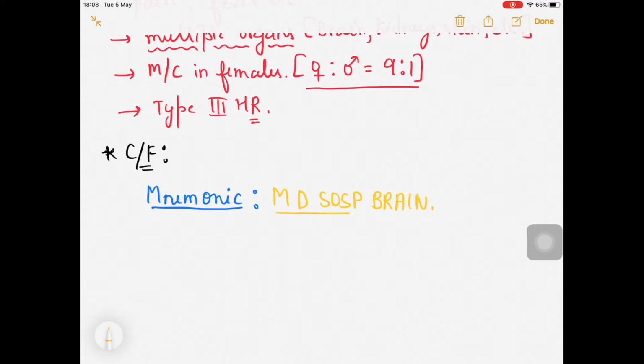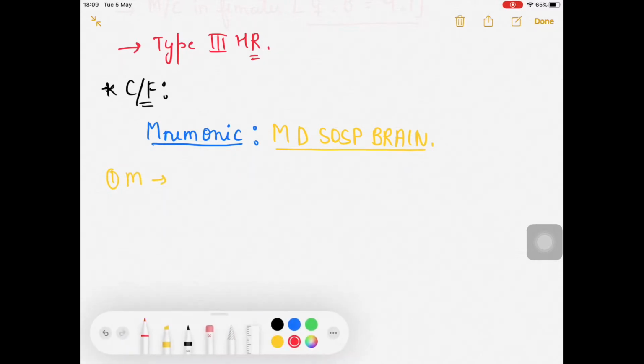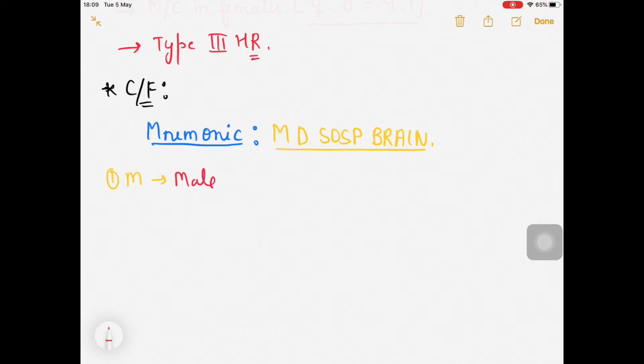According to this mnemonic, we will be talking about the problems which happen in SLE. Starting with the very first one, that is M. M is malar rash, which is appreciated in SLE.